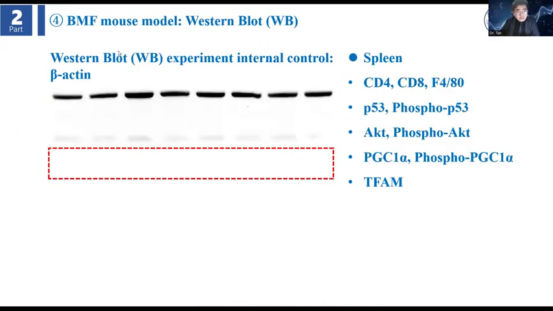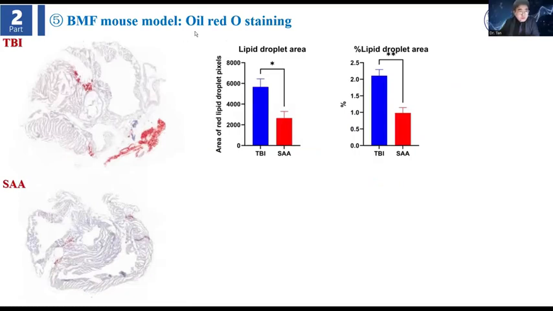We also did some Western blot, with beta actin in the different groups. We also looked at proteins like P53 and other signal pathway proteins. The overall study also showed that in the SAA group, there is almost no atherosclerosis or lipid area.